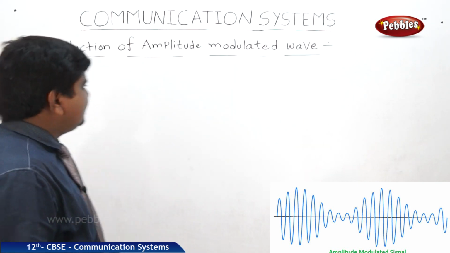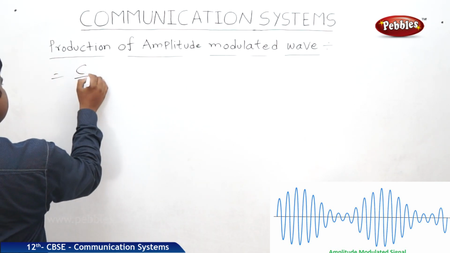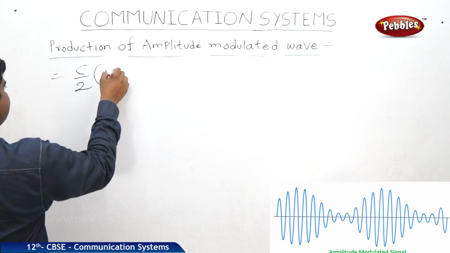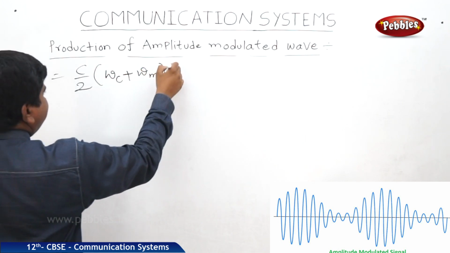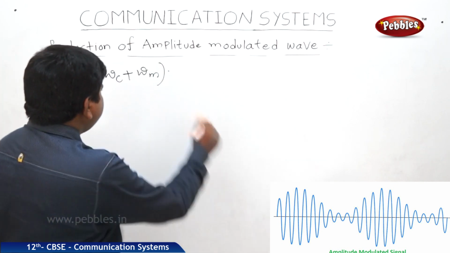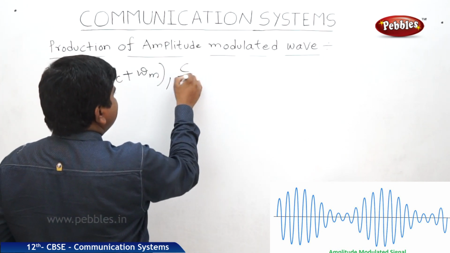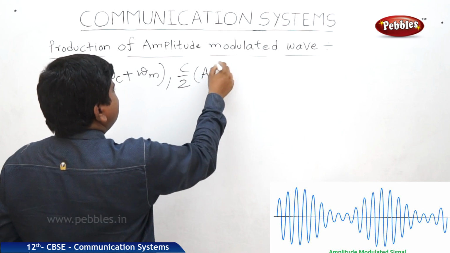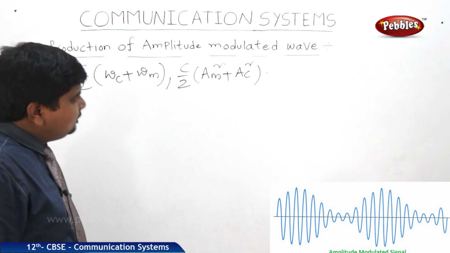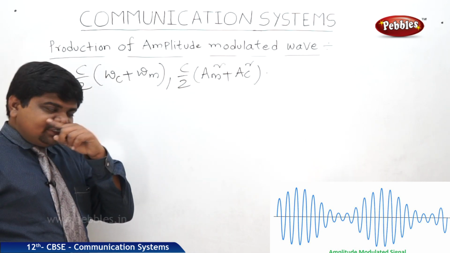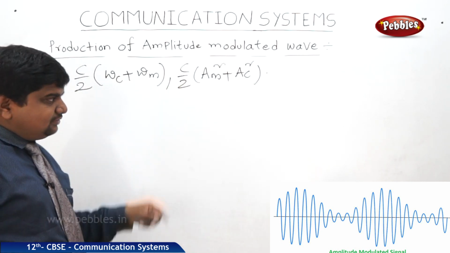Now we will see the term c by 2 into omega c plus omega m. Along with this, one more term we will get, which is AM square plus AC square into c by 2. These two terms are visible in the previous part of the equation.